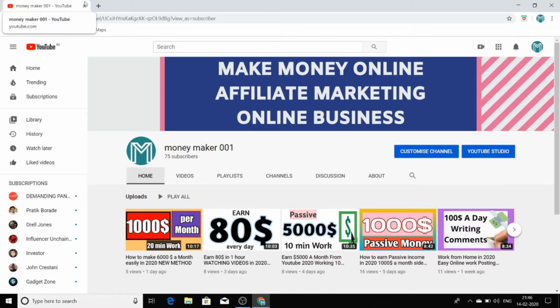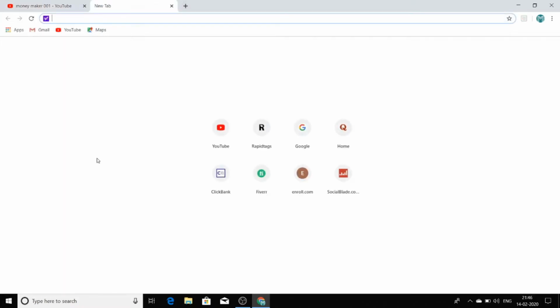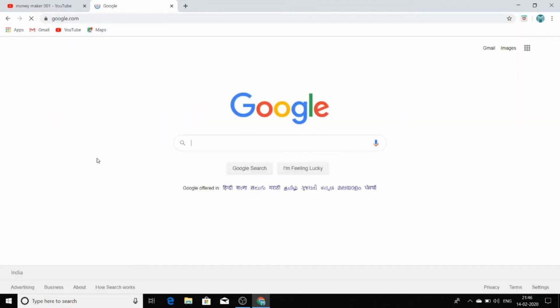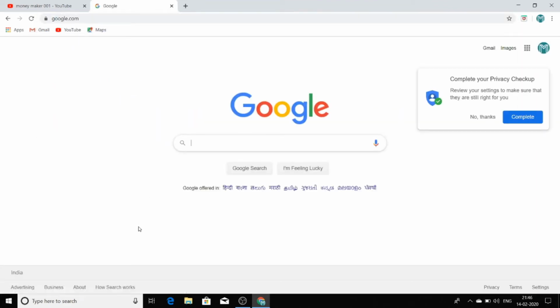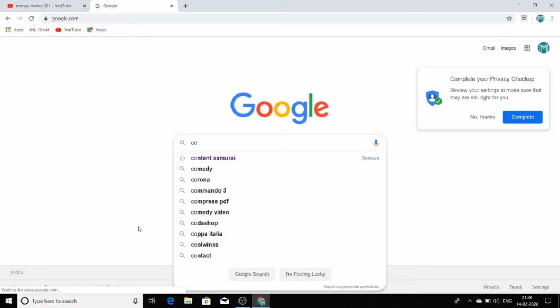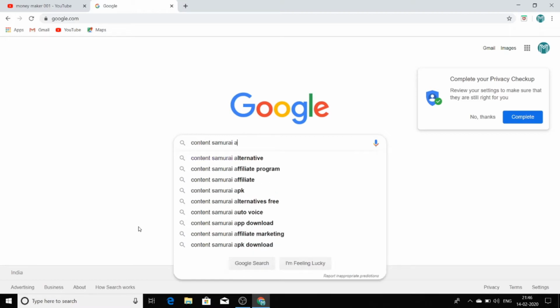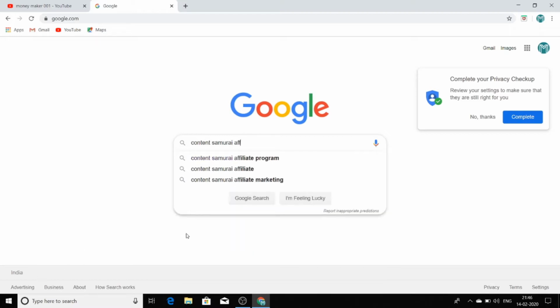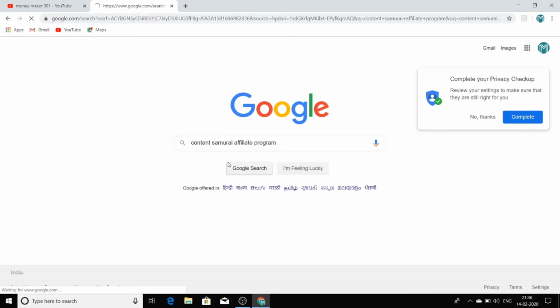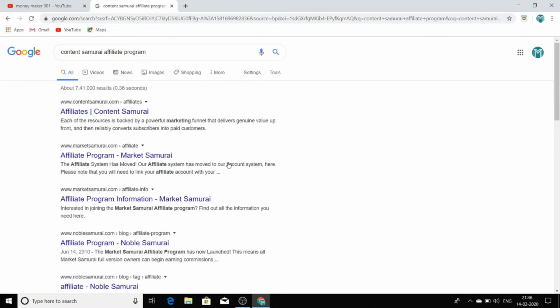The first thing you have to do is go to Google, so we will be going to google.com. Now what we are going to search is Content Samurai Affiliate. Just search for Content Samurai Affiliate. The first website you get here is contentsamurai.com/affiliates. You have to click this website. Once you click it, you will be on this website.